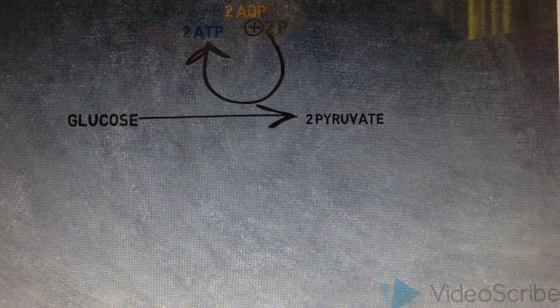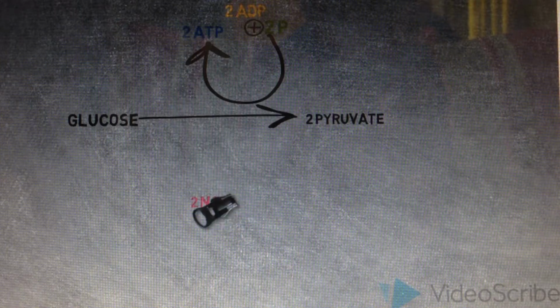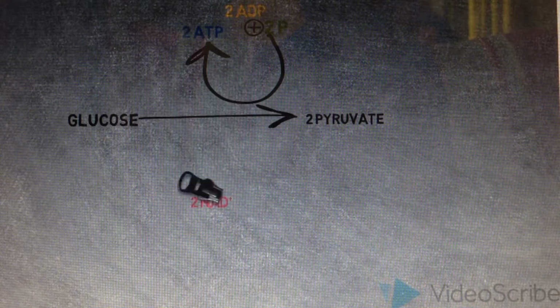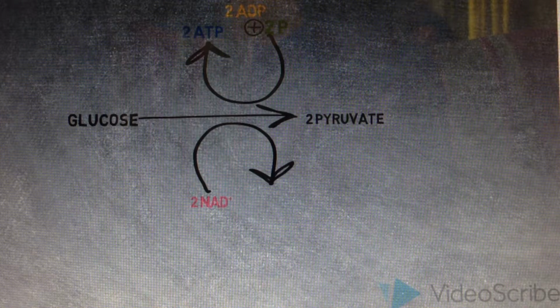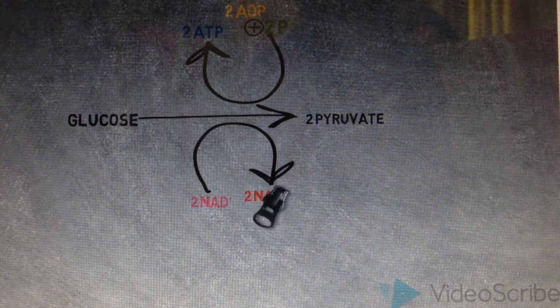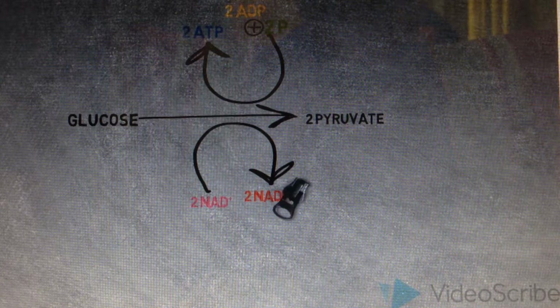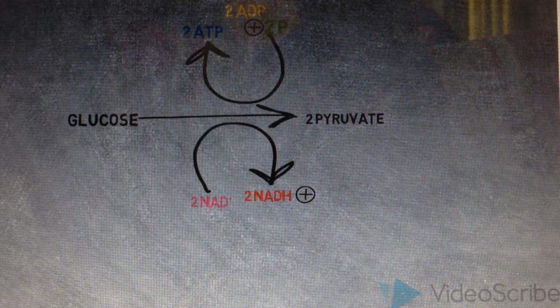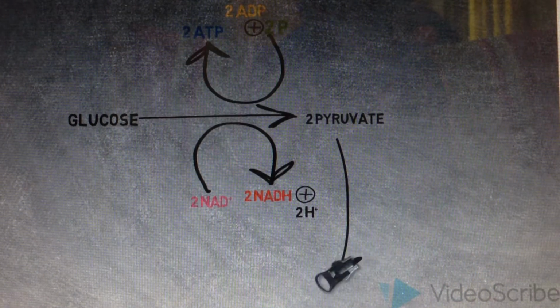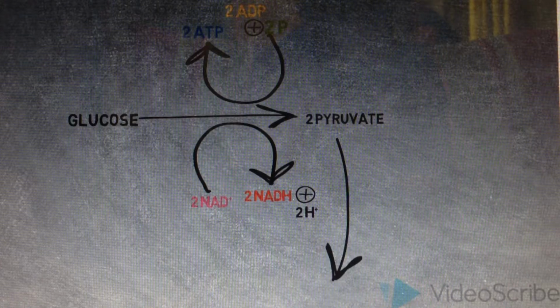It is also aided by 2 NAD plus, which gain electrons to become 2 NADH molecules, and so produce 2 hydrogen ions.